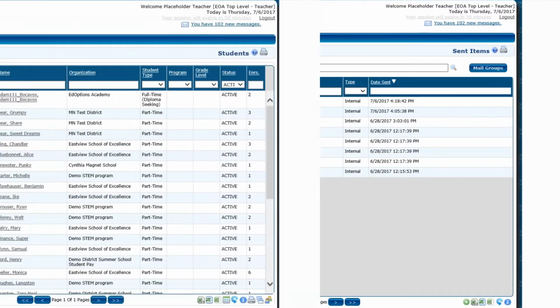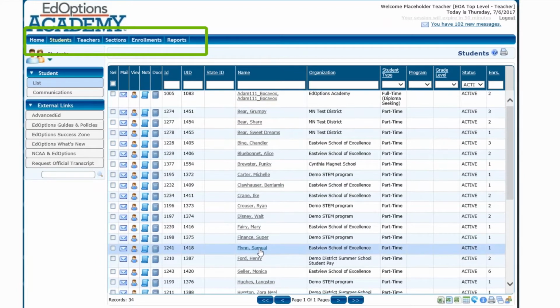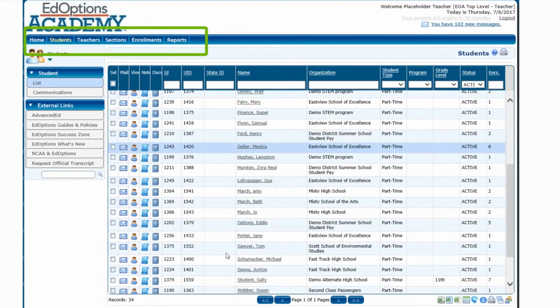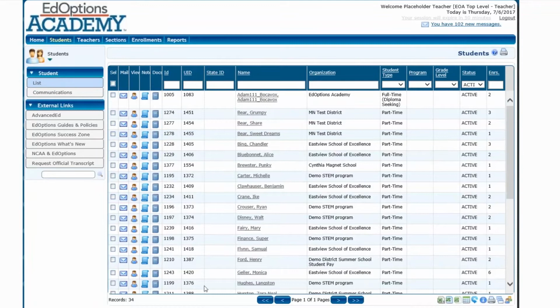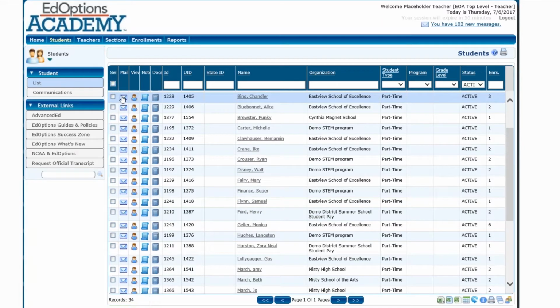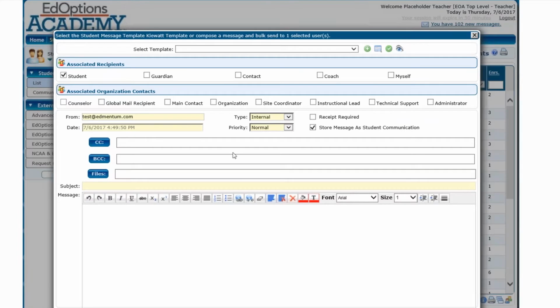All right, we're just going to walk through the tabs so you're familiar with all the activities and functions that you can do in each of the tabs. So from the students page, you're going to be able to see your entire roster of students that you are teaching. I am logged in as placeholder teacher and I have 34 students. I can send a message to an individual student and I can do that straight from the student screen. I can send these emails to not only the student, but to the guardian, to the coach, instructional leads. If I don't want to include the student, I can also do that.